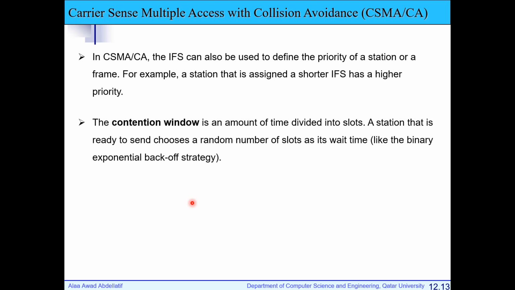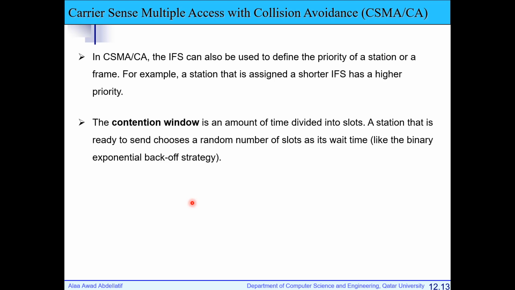Contention window is the amount of time divided into slots. So a contention window, for example, can have n slots, and each station that is ready to send will choose a random number of slots to wait. Something similar to the backoff strategy. The backoff is what we did in the back of each station.